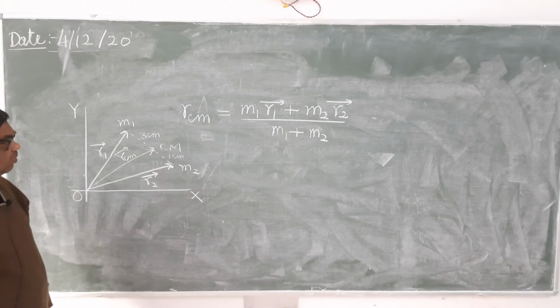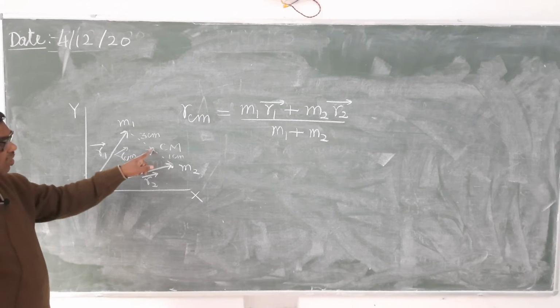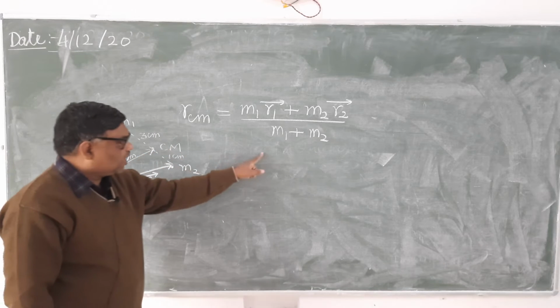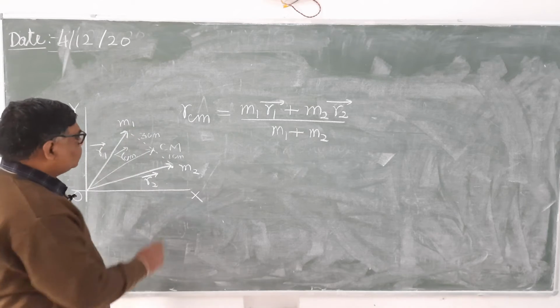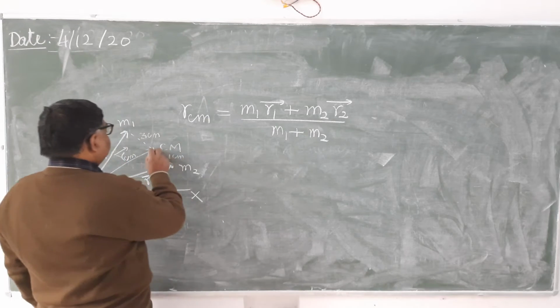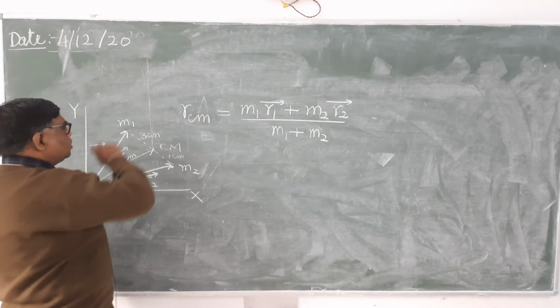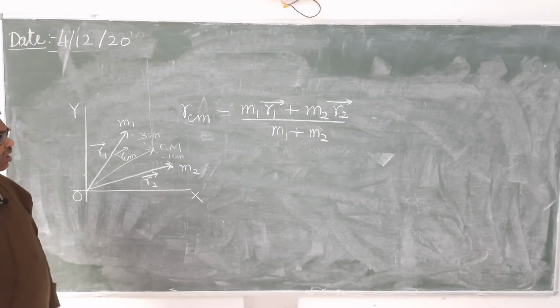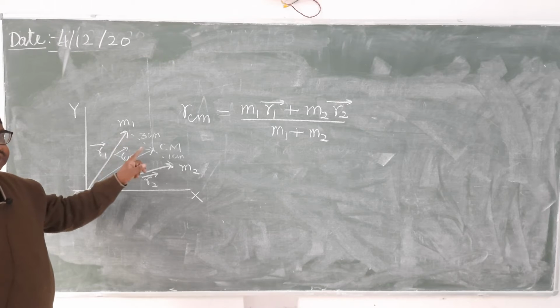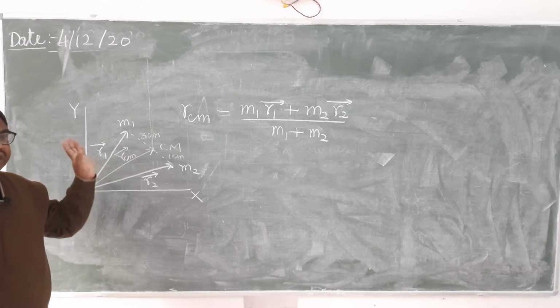Changing the coordinate set means now you take the origin at this point, this is the x-axis and this is the y-axis. In that case also, the relative position of the center of mass will remain the same. Only its coordinates will be changed.